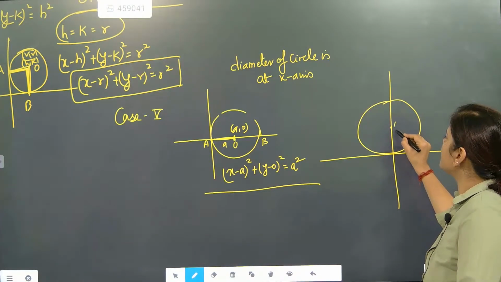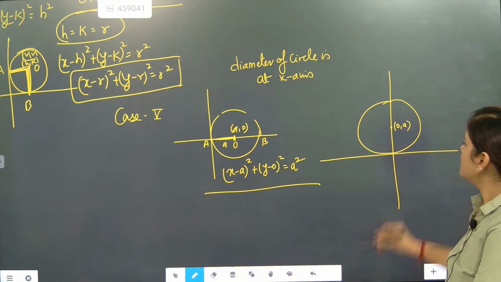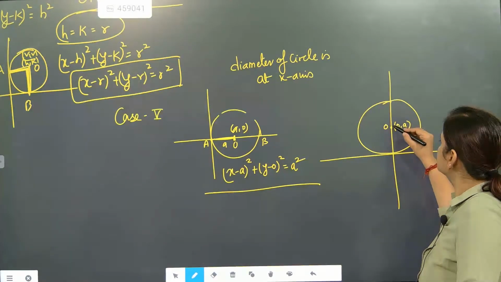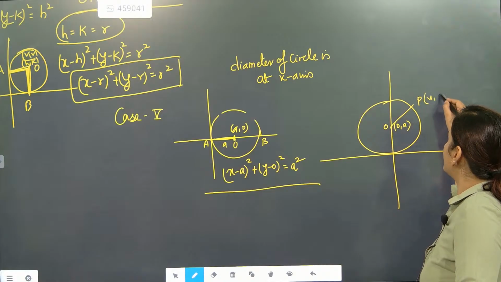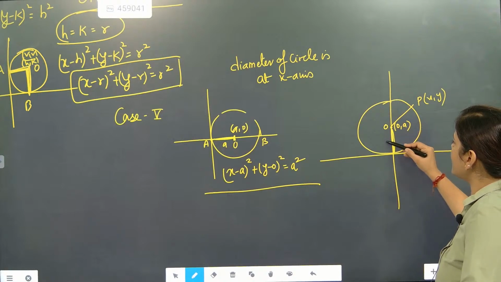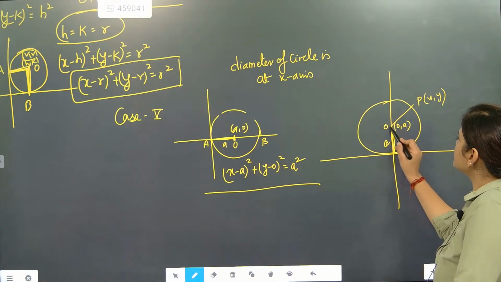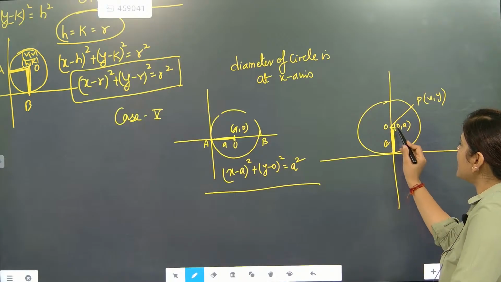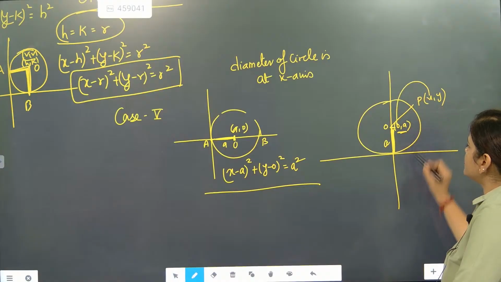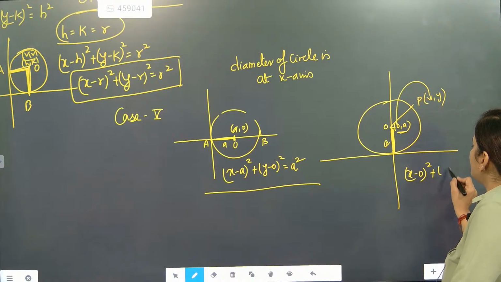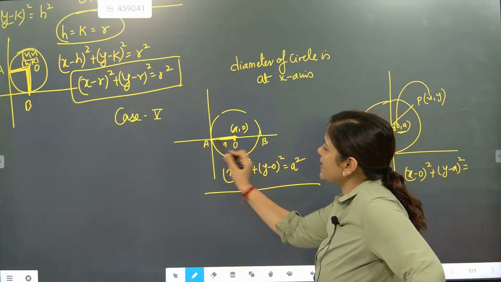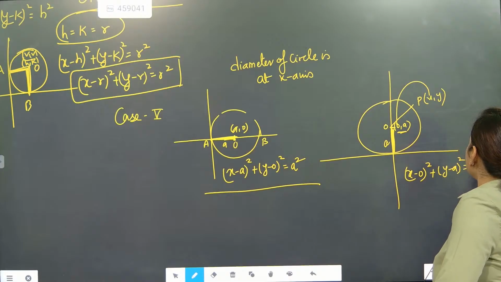The center here will have x as 0 and y as a. We will take this center as O, or this point as (x, y). This length will become a, because this is the y value. The y value is a, the x value is 0. So what will be the equation? This is the center, so (x minus 0) whole square plus (y minus a) whole square is equal to the radius, which is a only. Here also the radius was a. So this will become equal to a square.